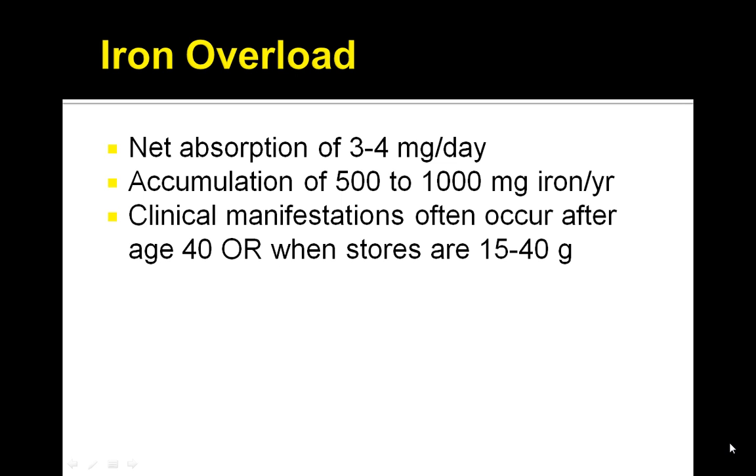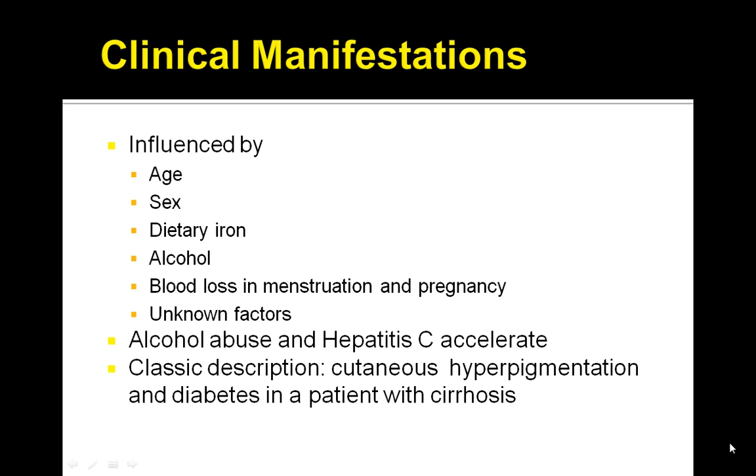There is an iron overload primarily in this disease, and the net absorption of 3 to 4 milligrams per day is changed, whereby you have an accumulation of 500 to 1,000 milligrams of iron per year. And the clinical manifestations often occur after 40 or when stores are between 20 to 40 grams.